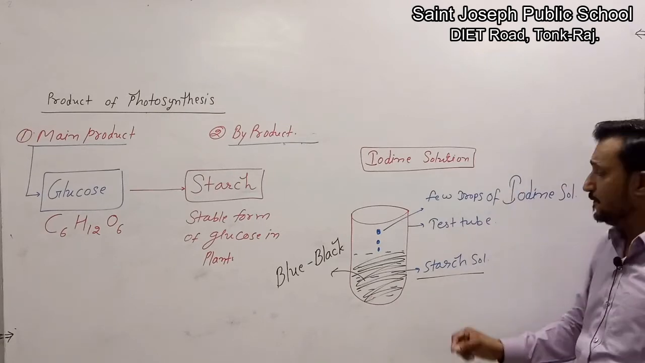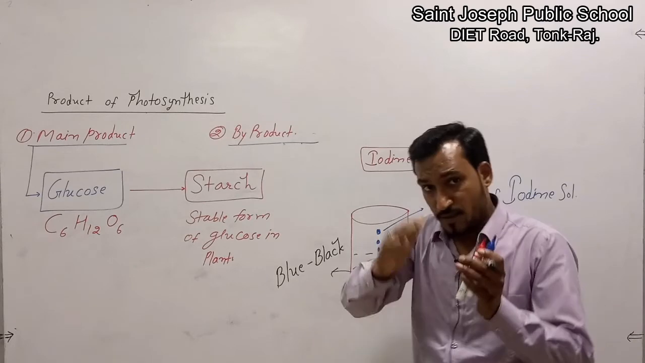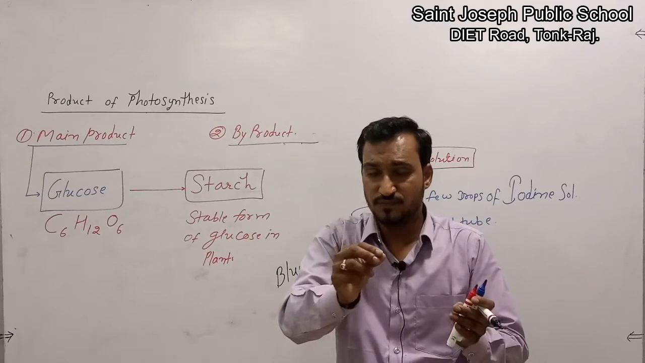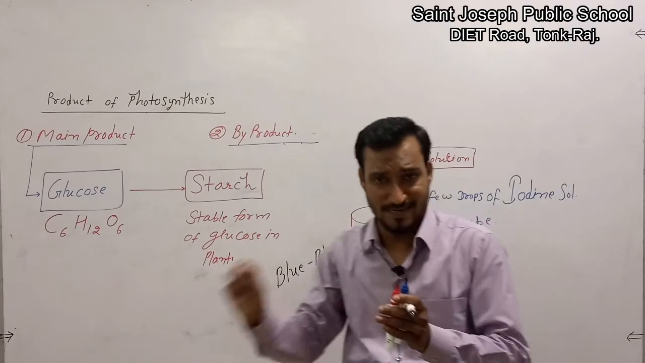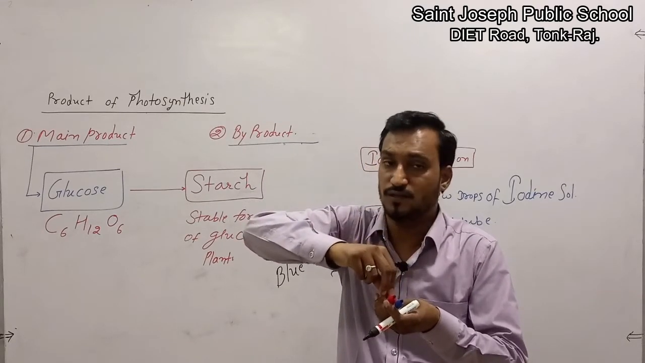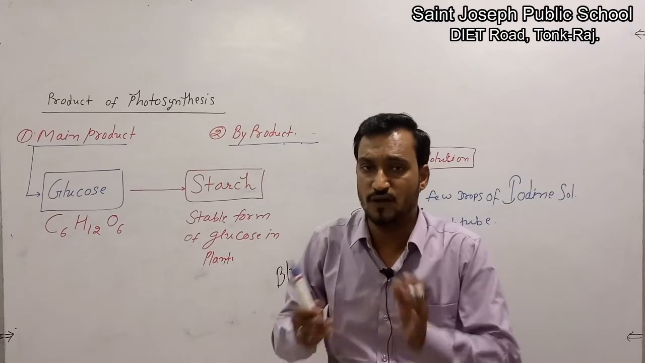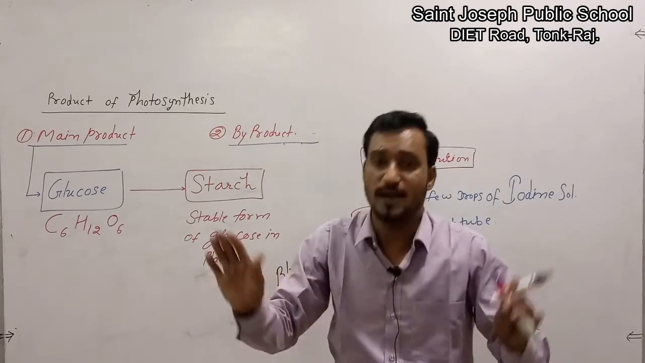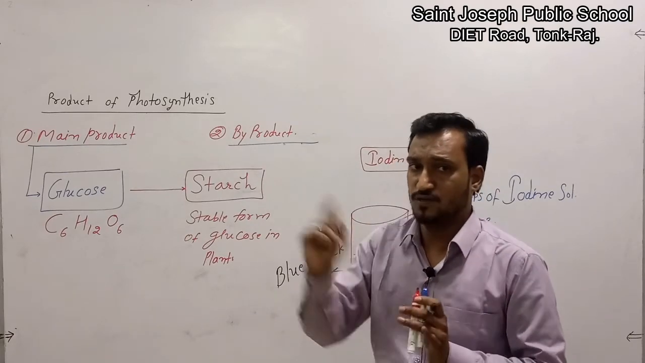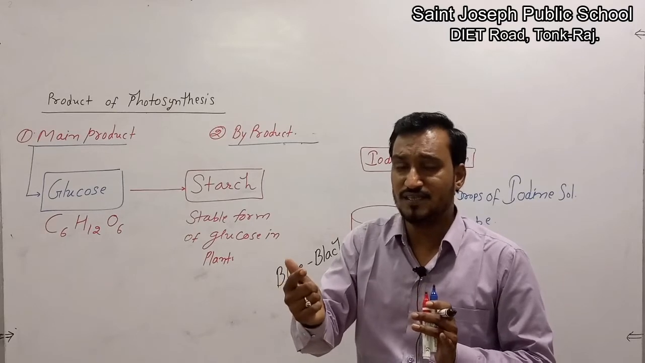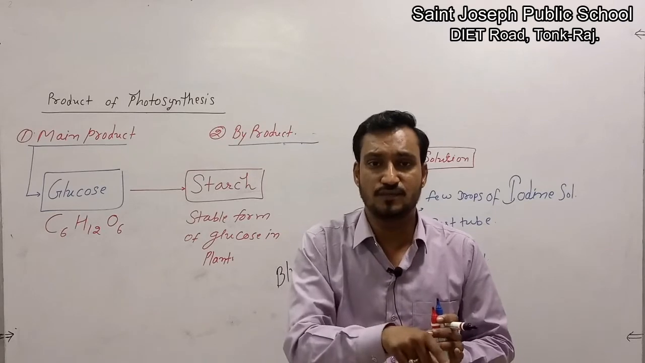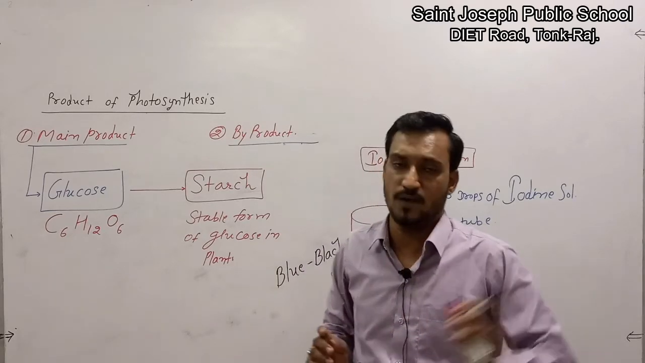Thus we can use the iodine solution. We will pluck a leaf from the pot plant which was in the dark room, and we will follow some process in the practical lab. After it, we will put a few drops of iodine solution on the surface of the leaf. Then we will observe there is no blue-black color on that leaf. It means there was no photosynthesis, so there was no production of starch. That's why there is no blue-black color on the leaf of the pot plant which was situated in the dark room.